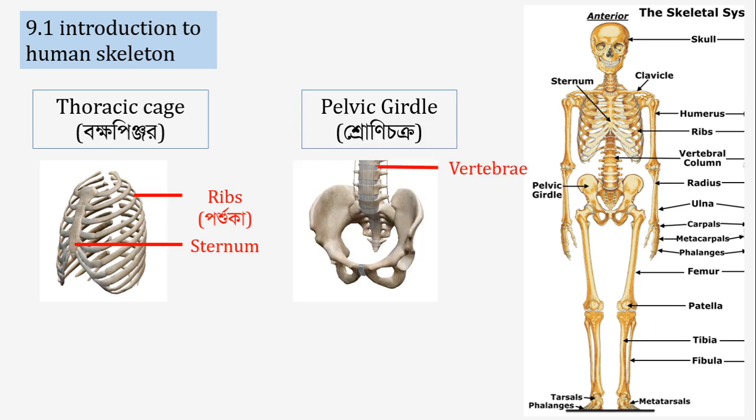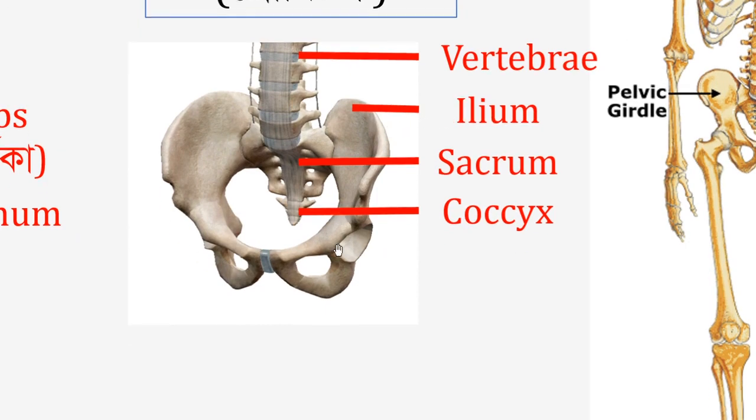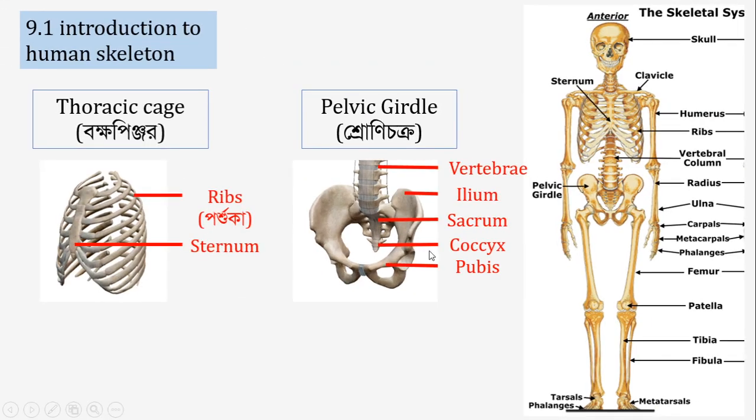And in the pelvic girdle, the vertebral column enters here, and there are 33 vertebrae present in the vertebral column, and the end part of it is the sacrum, and at the end of it there is the coccyx. In the pelvic region there are 2 big bones: 2 ilium bones and 2 pubis bones.